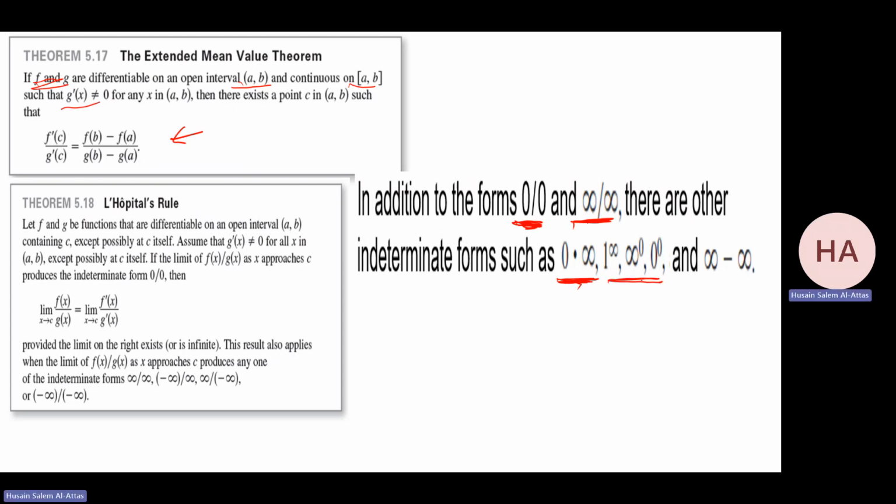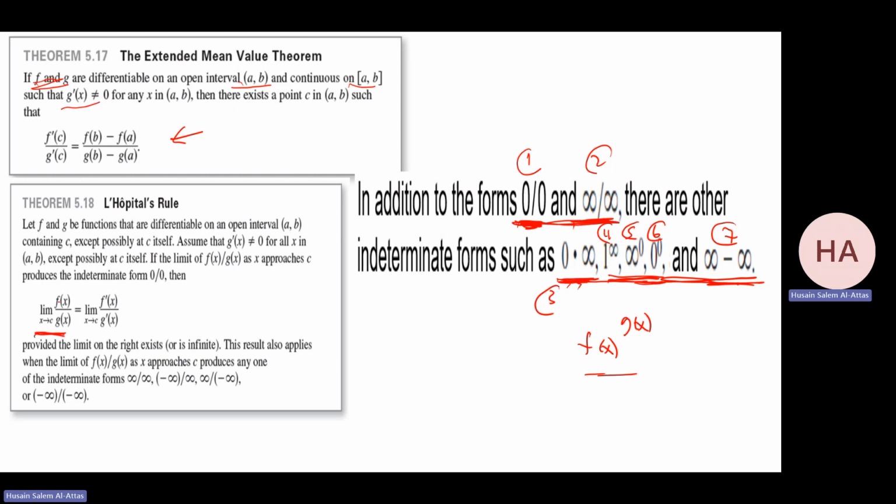Now they have these three cases for the power. If I have a function to the power of a function, these are the three cases, and they have infinity minus infinity. So these are the undetermined forms. We can call them 1, 2, 3, 4, 5, 6. Numbers 4, 5, 6 are only for the power, okay? And this is 7. If you have these forms, I will try to make them like 1 and 2, 0 over 0 or infinity over infinity, so I can apply L'Hopital's rule.